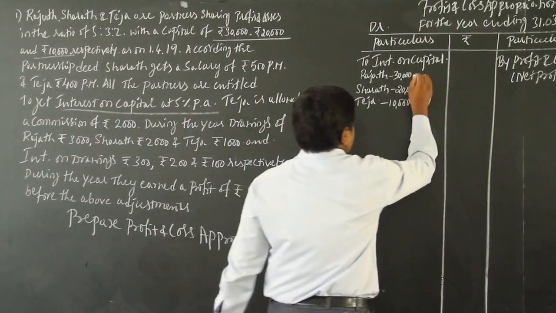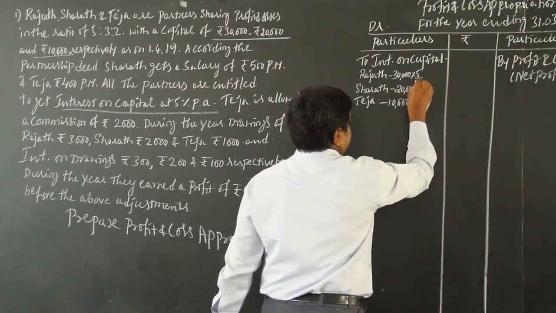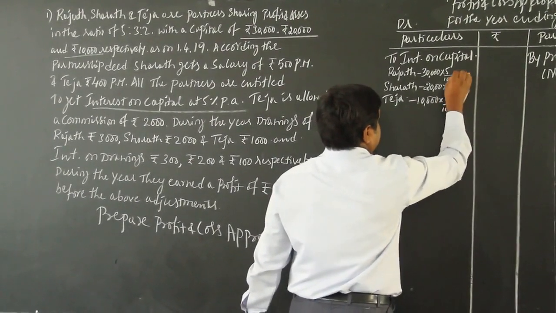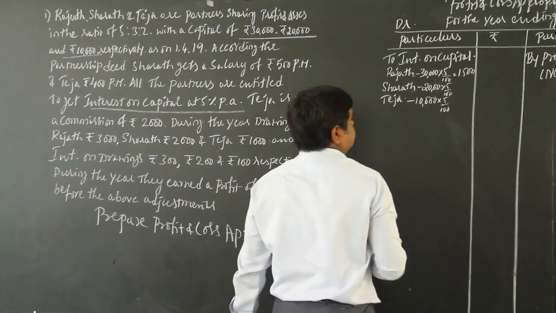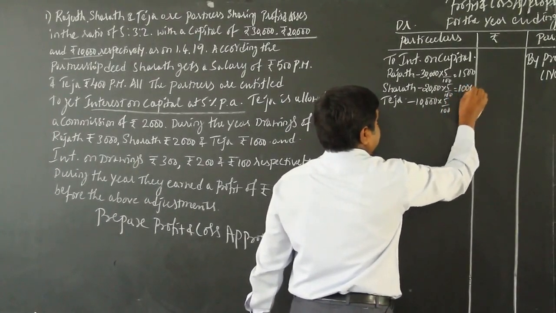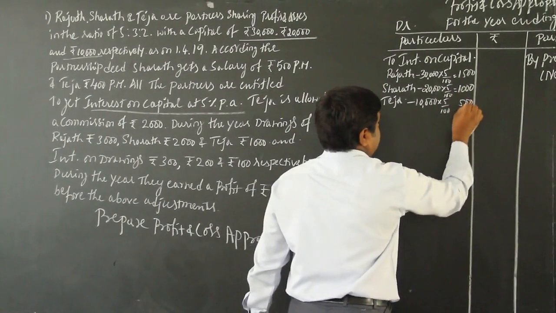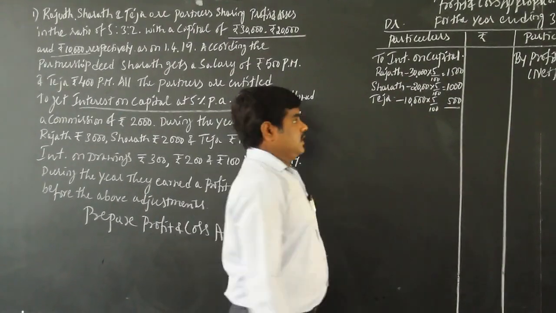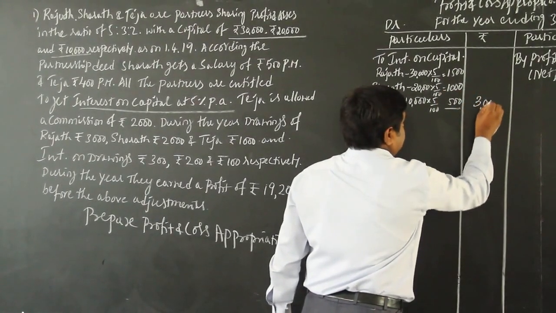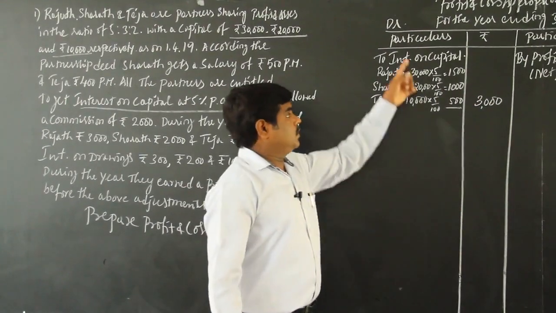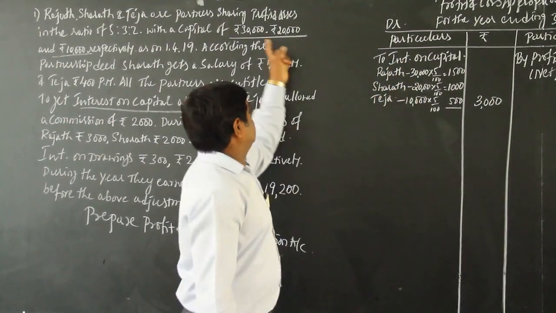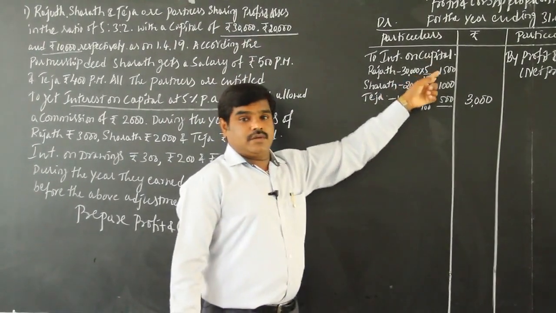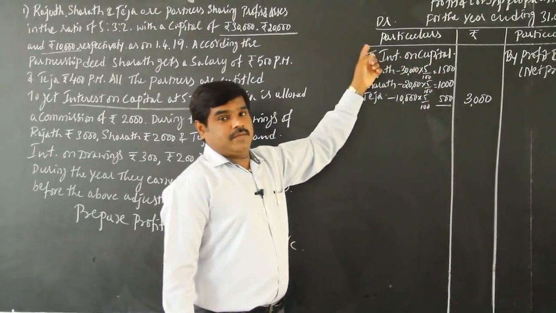So interest on capital at 5%: 5 over 100 into 30,000, 20,000 and 10,000, that is 1,500, 1,000 rupees and 500. Rajat 1,500, Sharath 1,000, Teja 500. So total 3,000 rupees interest on capital. This is how you have to find interest on capital: capital invested by an owner, or capital at the beginning of the year, into percentage. So interest on capital has to be debited first.